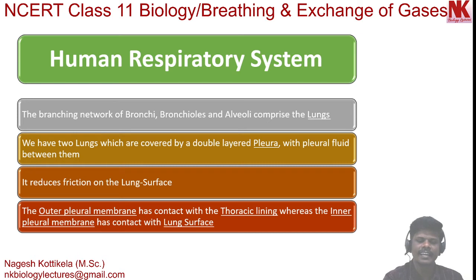The outer pleural membrane has contact with the thoracic lining and the inner pleural membrane has contact with the lung surface. Very important. So there is a pleural fluid between these pleural membranes, and this pleural fluid reduces friction on the lung surface.